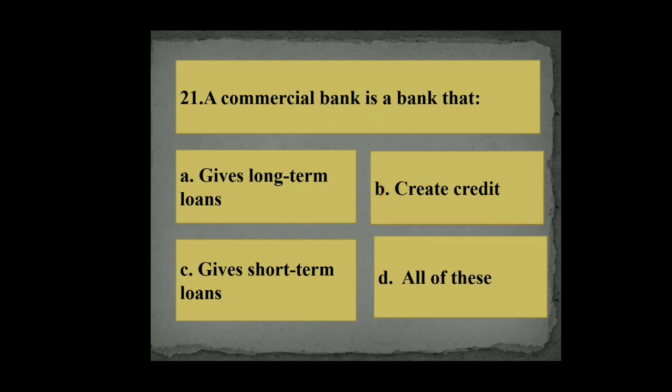Question number 21. A commercial bank is a bank that: A. Gives long term loans, B. Creates credit, C. Gives short term loans, D. All of these. Commercial banks' functions are all of these.